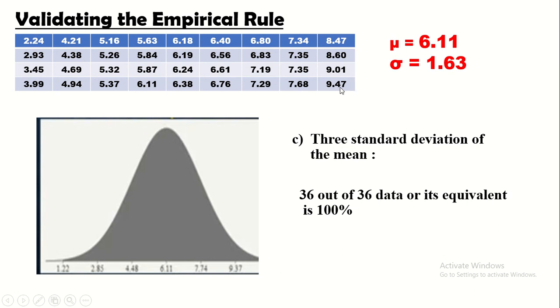So si 9.47 pasok. So ibig sabihin, lahat ng data na to ay pasok sa ating letter C, which is the 3 standard deviation of the mean. So 36 out of 36 data or its equivalent is 100%. Okay? So ibig sabihin, itong lahat ng data na to ay pasok mula kay 1.22 hanggang kay 11.